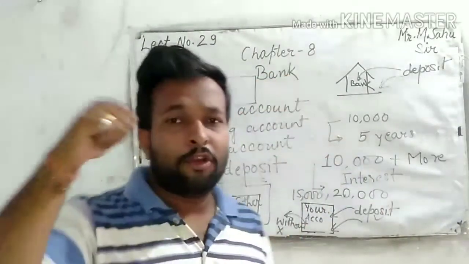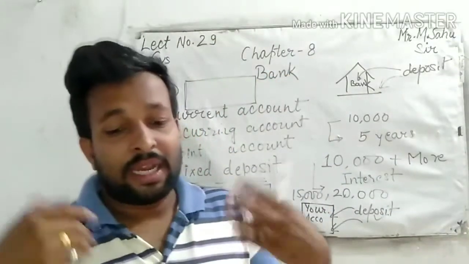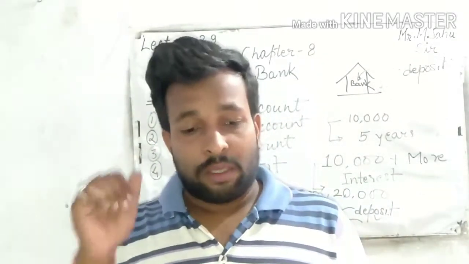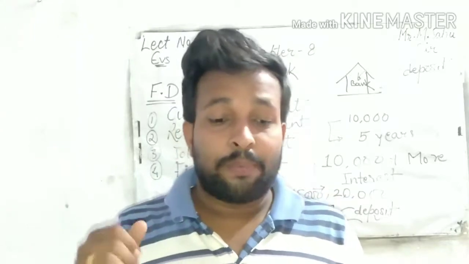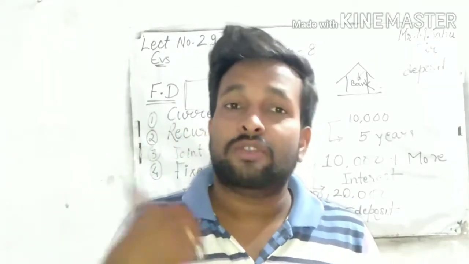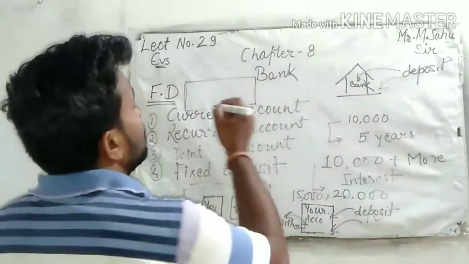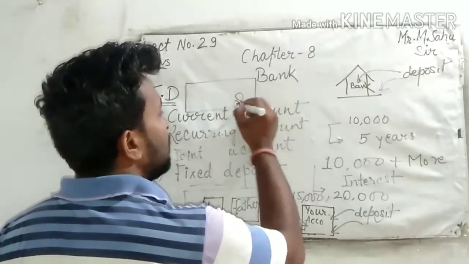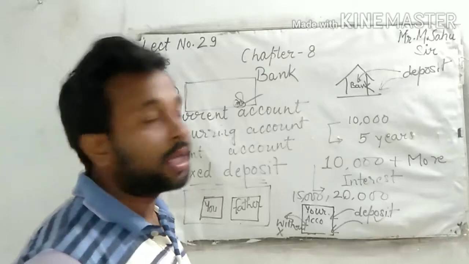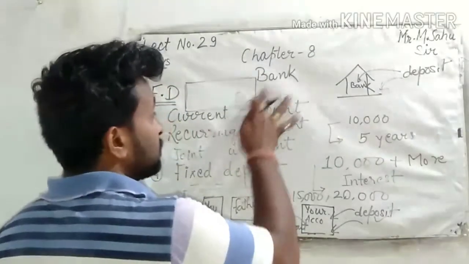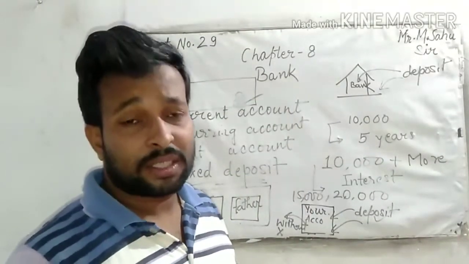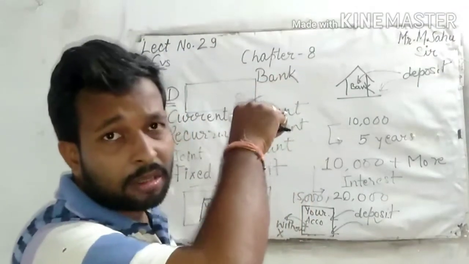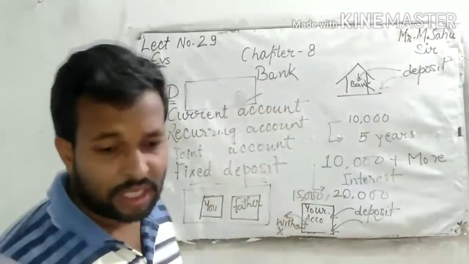Here they have to put a thumb impression. People who are illiterate put their thumb impression in place of a signature. Suppose I have to withdraw money, so I have to sign here like this. Suppose an illiterate person is here, so he puts his thumb here in place of a signature.